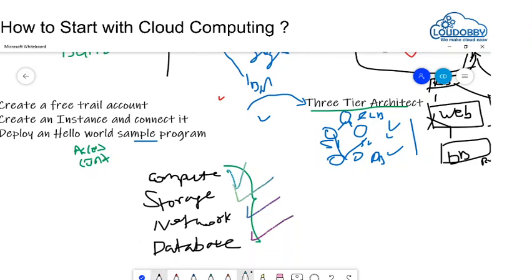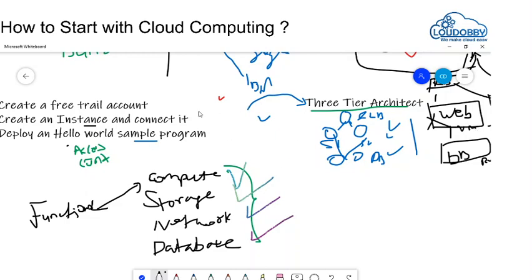You also need to see other services like functions, which also come under compute. Try to deploy the hello world application on an instance, which is nothing but your VM or EC2.